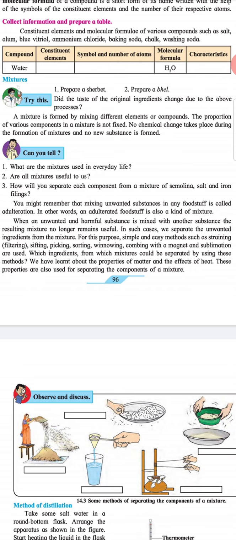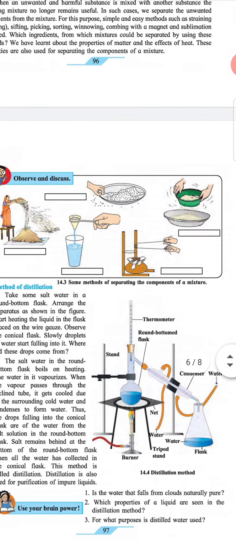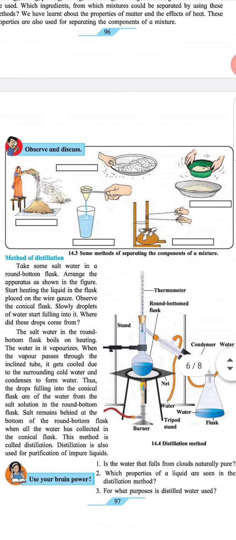Which ingredients from which mixtures could be separated by these methods? We have learned about the properties of matter and the effects of heat. And these properties are also used for separating the components of a mixture. Box. Observe and discuss.